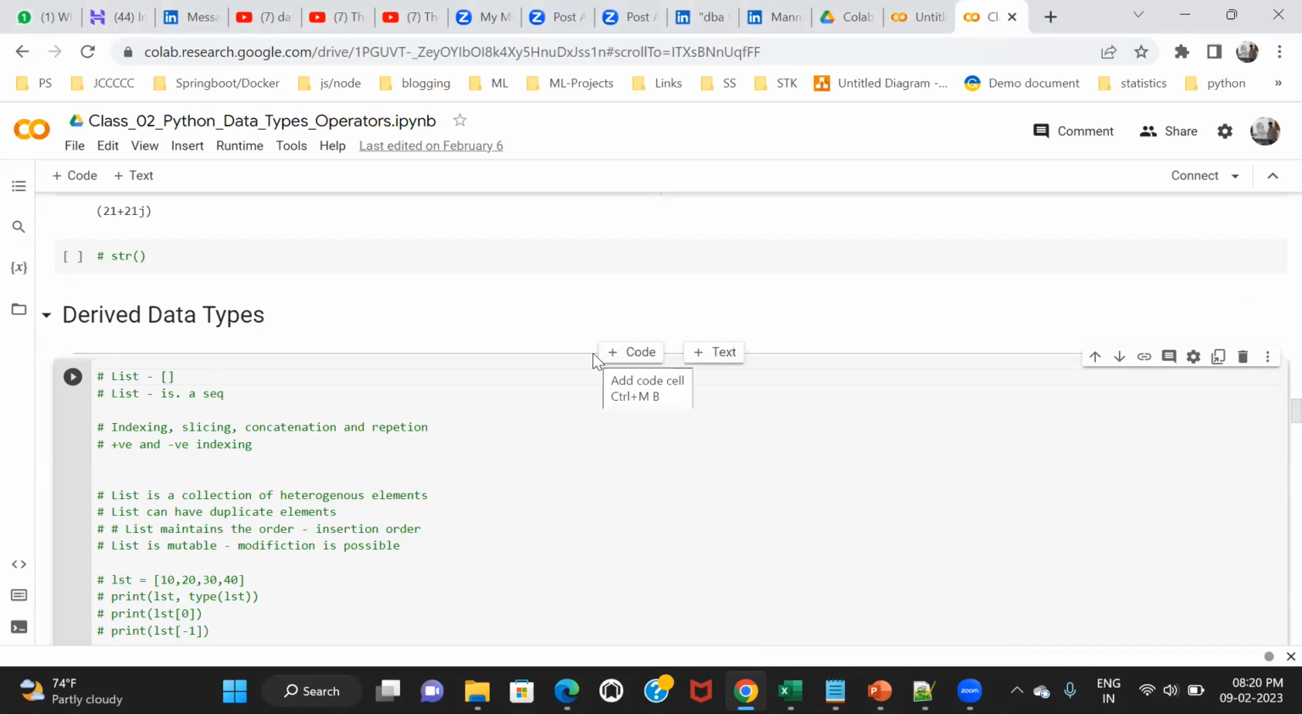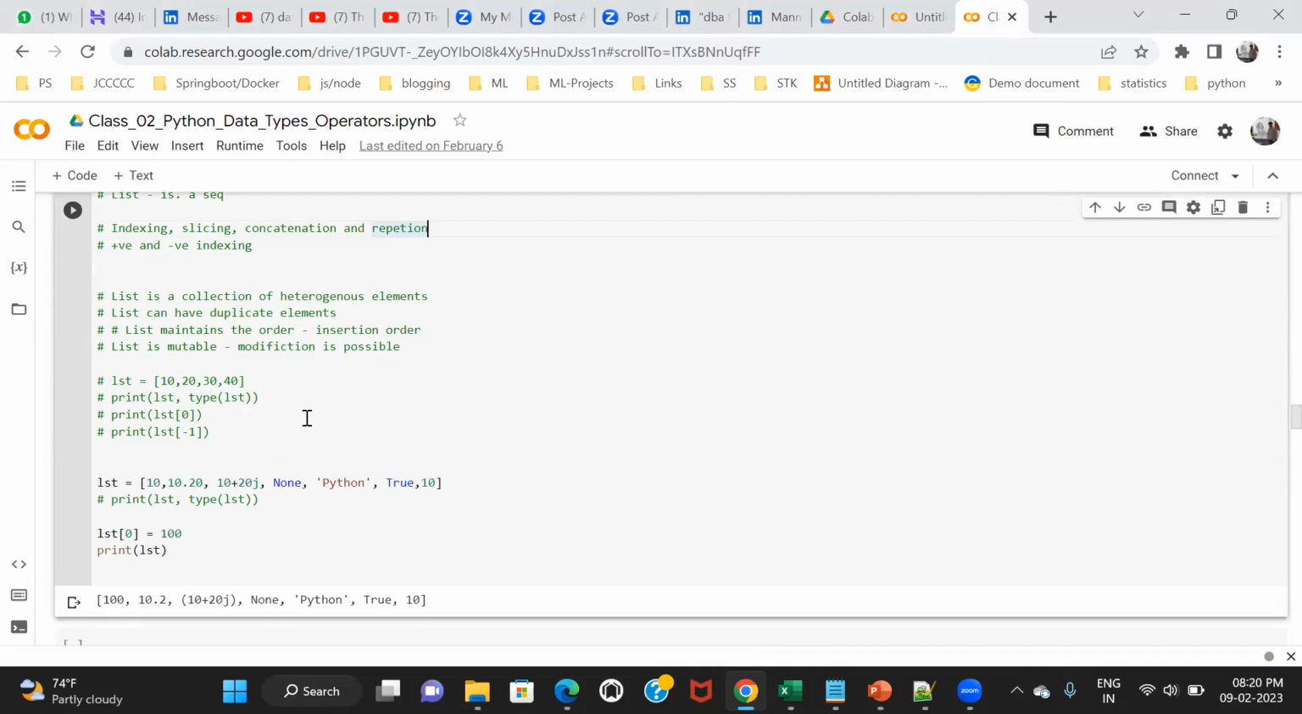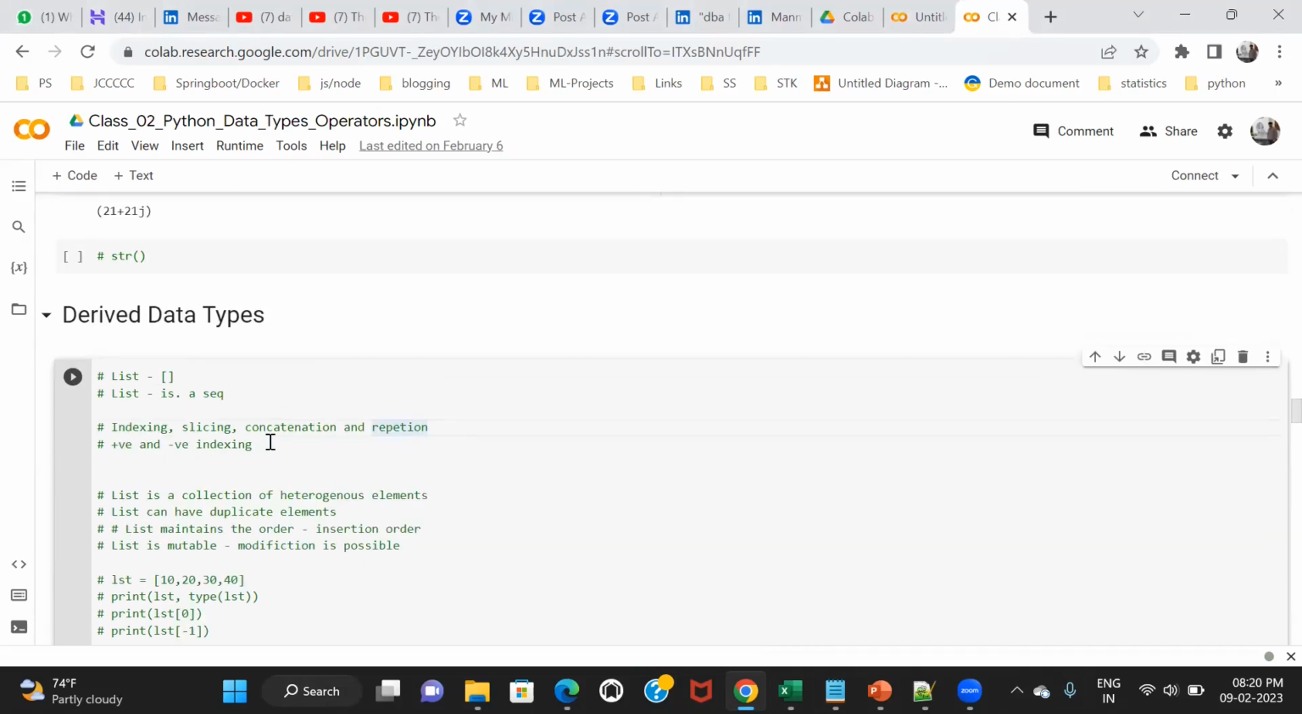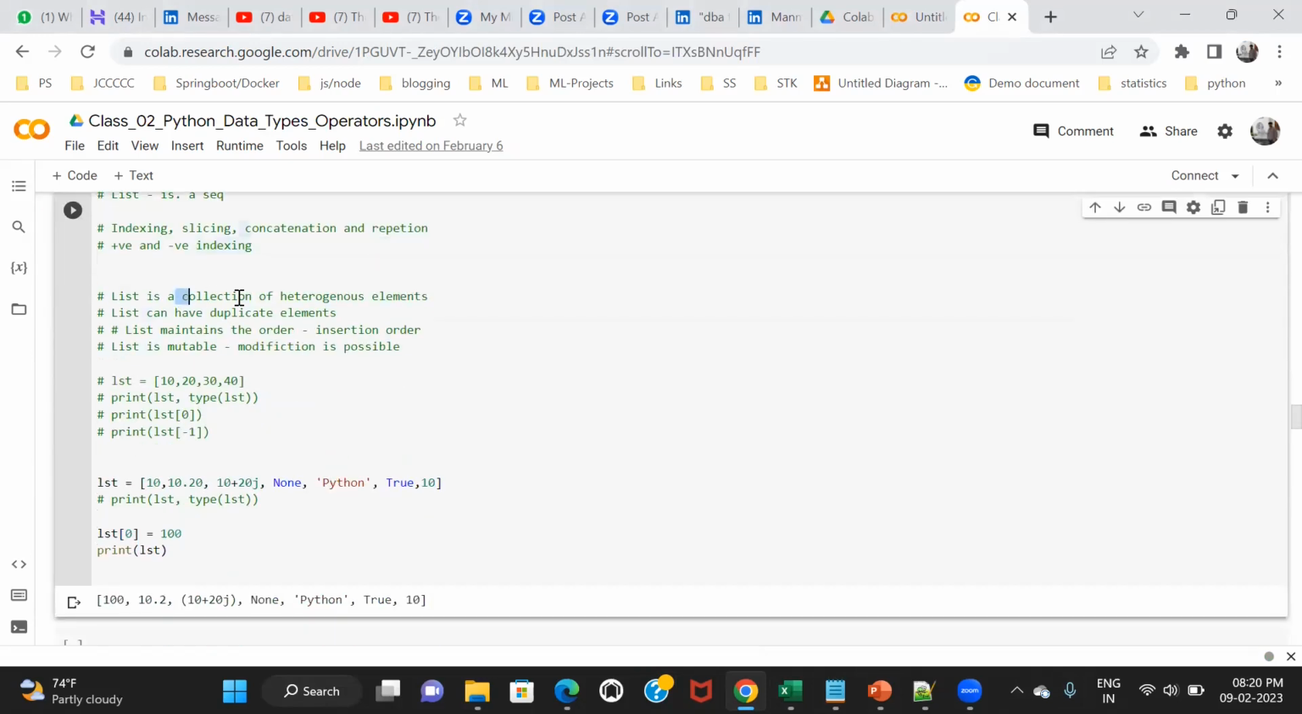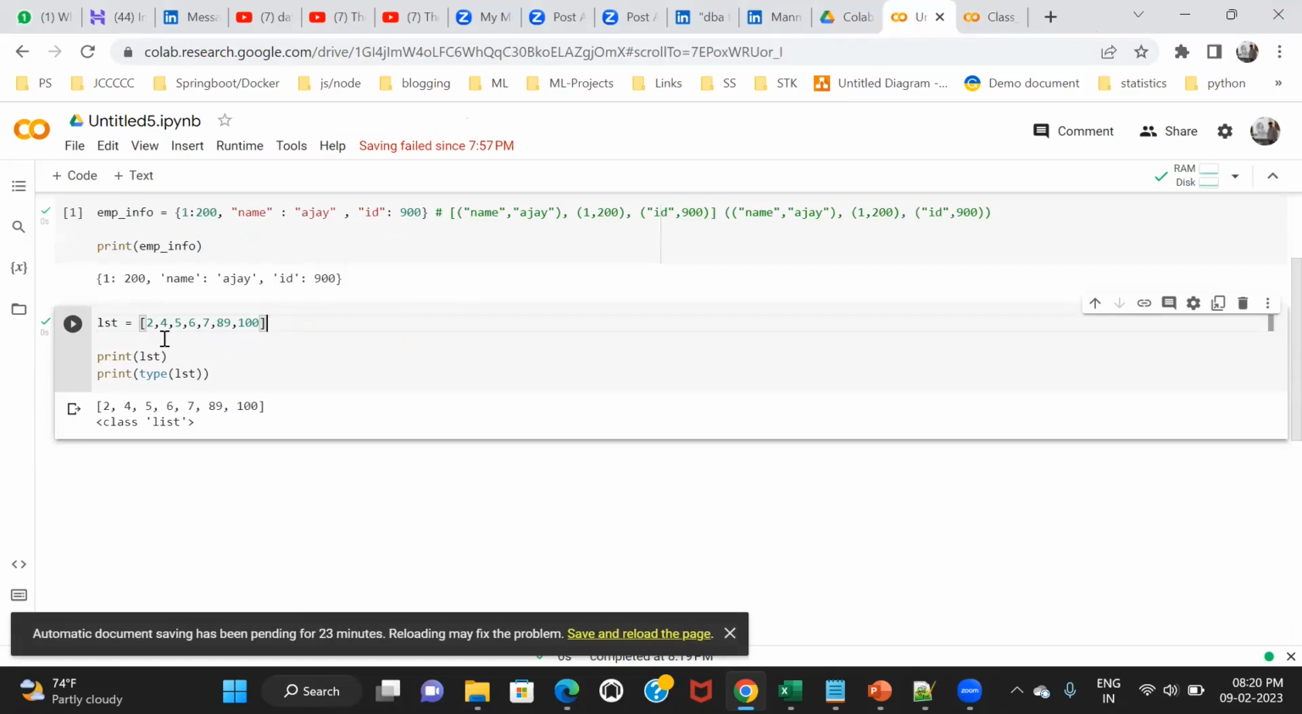There are some properties, some characteristics of a list. So let's understand what the different properties are. A list is a collection of heterogeneous elements. What do you mean by heterogeneous? There are two terms, homogeneous and heterogeneous. Heterogeneous means it can be different, right? So in the list, you can add different kinds of data. Here, I'm just adding all integers. You can see everything is an integer, right? So in a list, you can add anything.